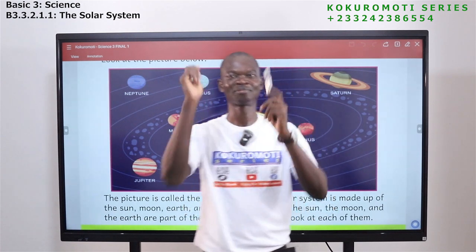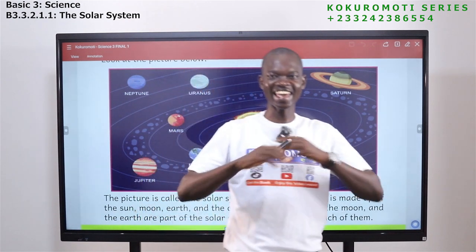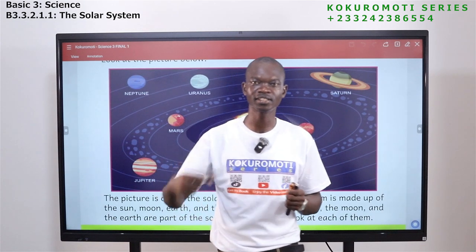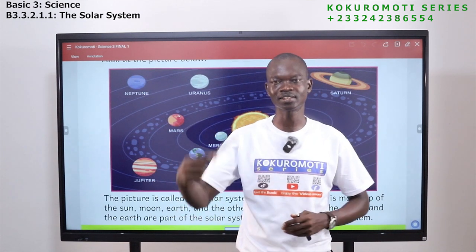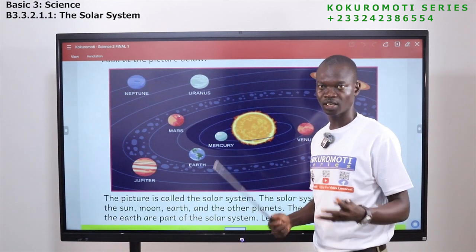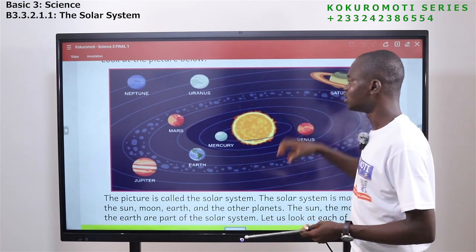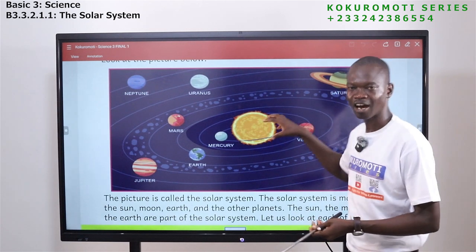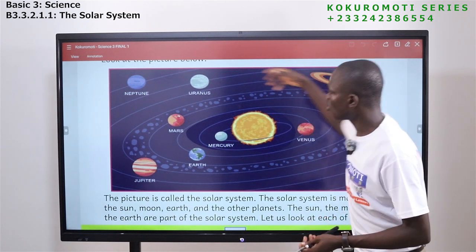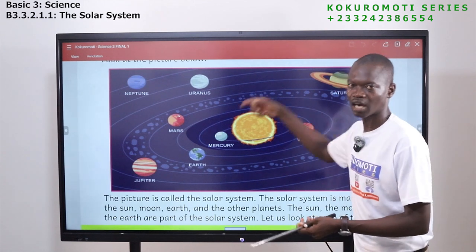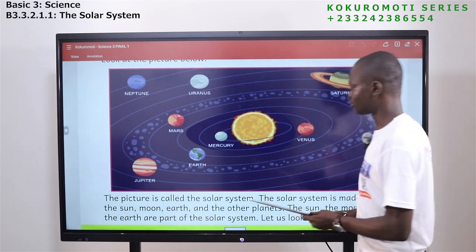So these are the 8 planets of the solar system: Mercury, Venus, Earth, Mars, Jupiter, Saturn, Uranus, and then Neptune. And in the center of the solar system, we have the sun. All the planets rotate around the sun. Very good.